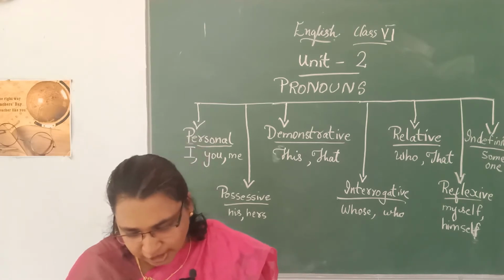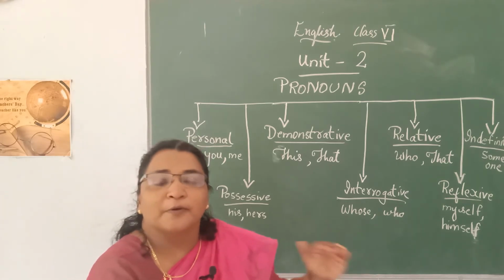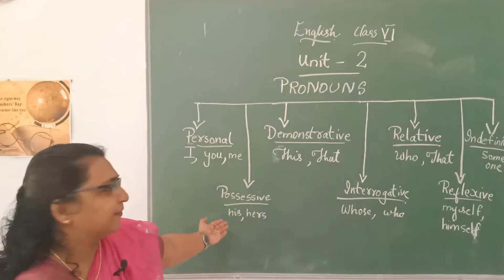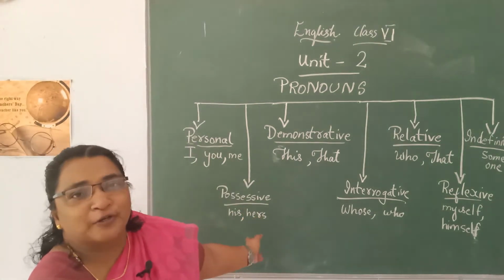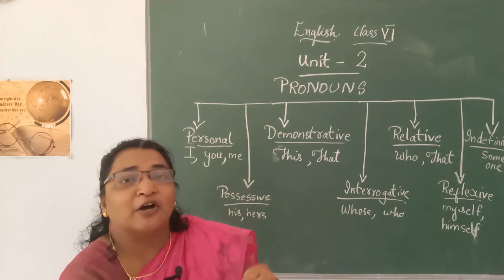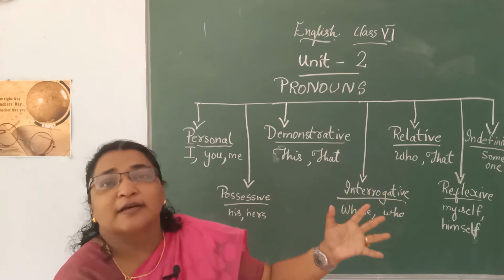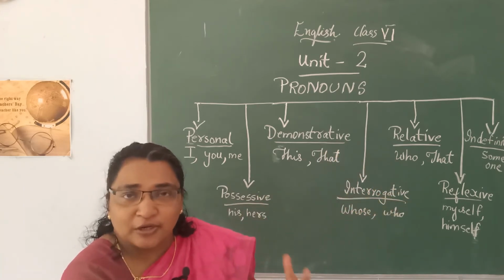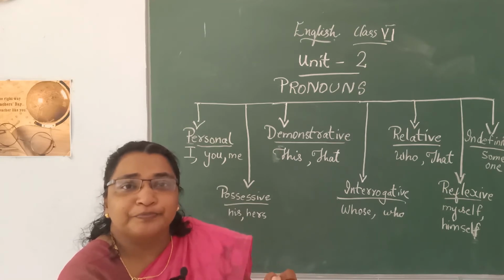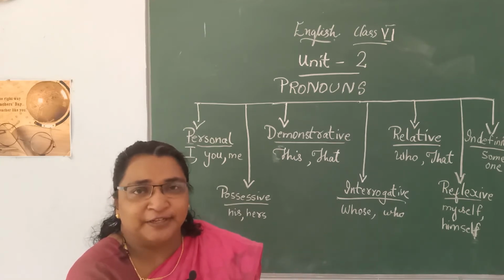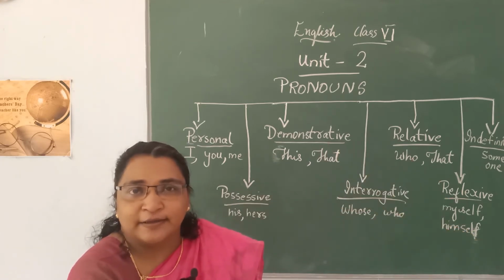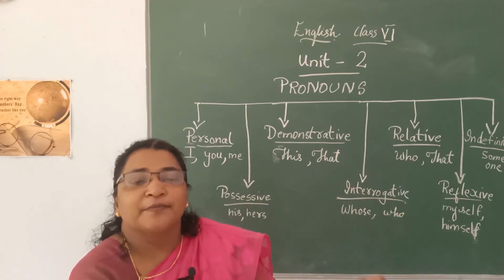So let's move on to the next category, that is possessive. What do we mean by possessive? I told you last time itself, possessive means something belonging to someone or ourselves. So which are the words we are supposed to use there? Yeah, instead of Tina, we will tell it is her house. Did you understand? It is Tina's house.